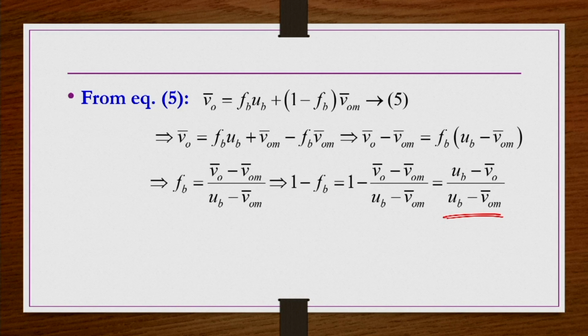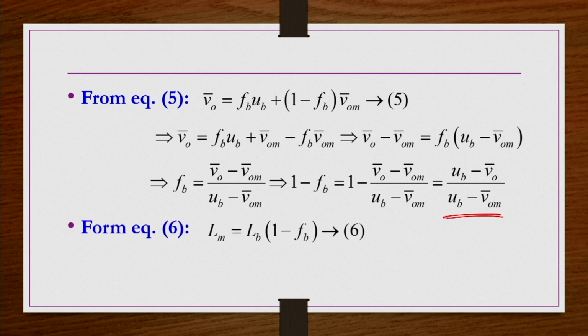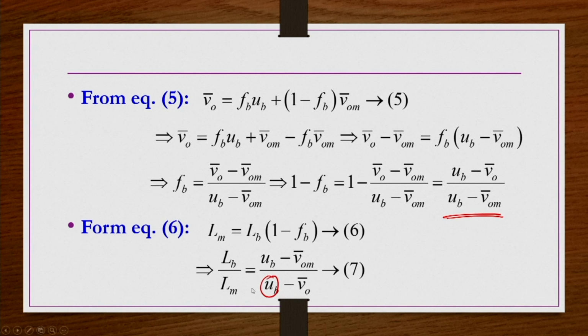Because if you want to know the height of the expanded bed under bubbling fluidization, that Le, you should know 1 minus Fb, because Lm equals Le into 1 minus Fb. That is equation 6. Here Lb by Lm you can write as Ub minus V0m bar divided by Ub minus V0 bar, and this Ub you need to know.